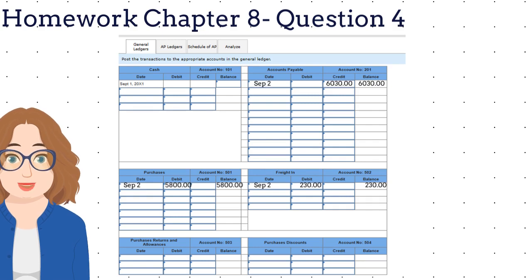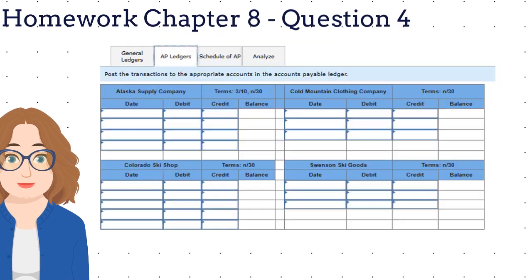However, we also have to record the accounts payable into the subledger. To also post this transaction to the accounts payable subledger, we find the Colorado Ski Shop subledger account and write the date and the amount of $6,030 into the credit column and the balance column. Let's now look at the next transaction.